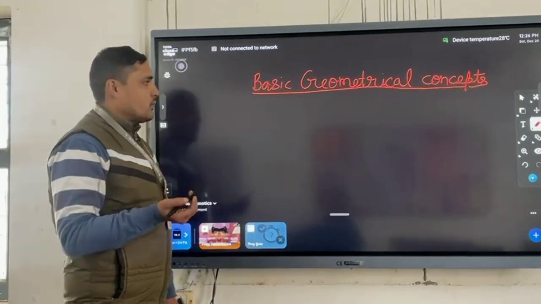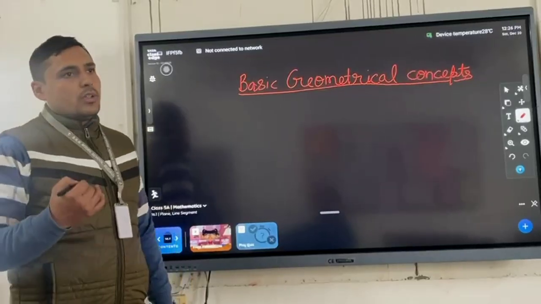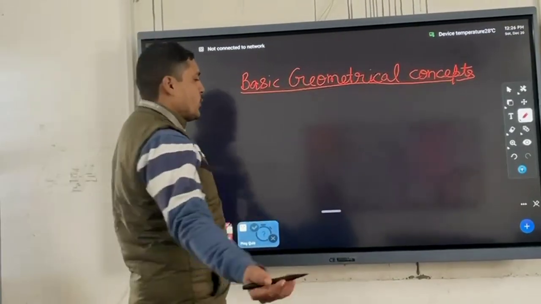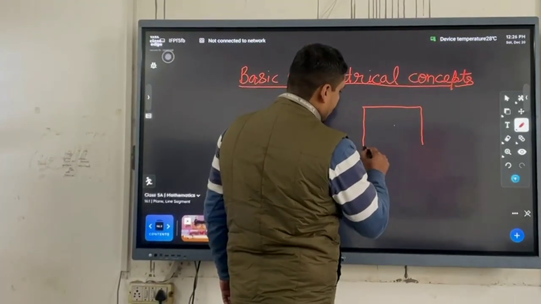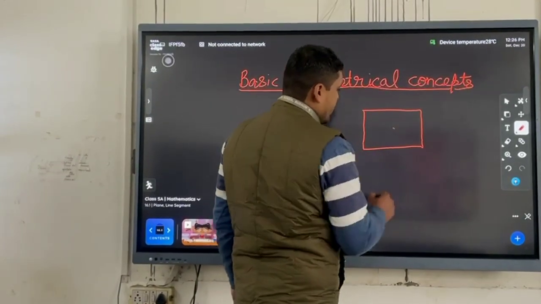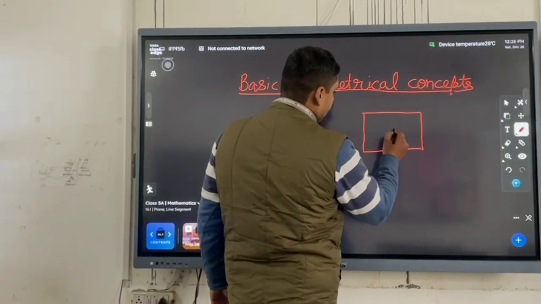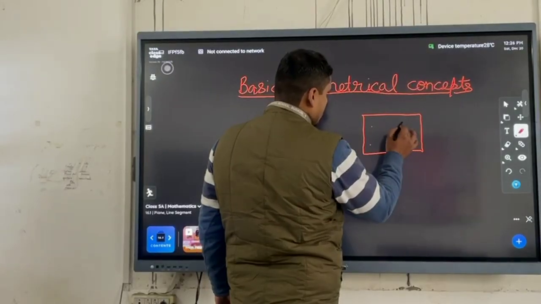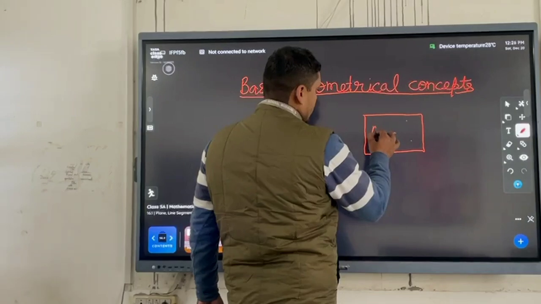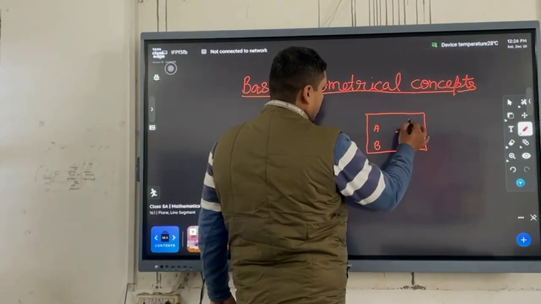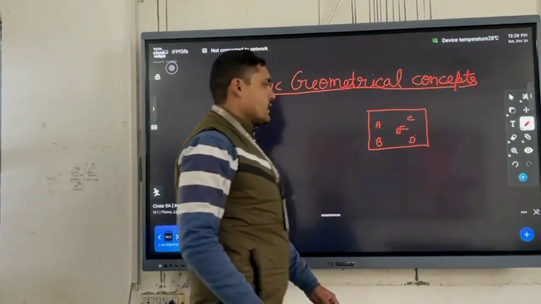I want to tell you here, if in a plane we want to show the position of anyone, suppose you are sitting on this place on a ground, then to show your position we will use a point like this or this. If any one of you is sitting here, then we will show the position like point A, point B, point C, D, E, F, like this.